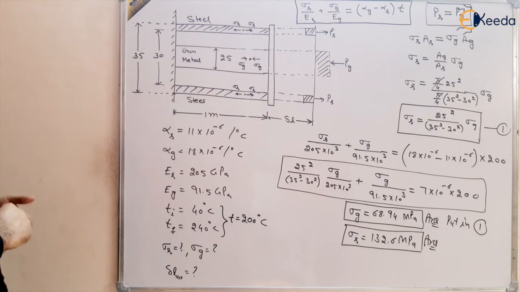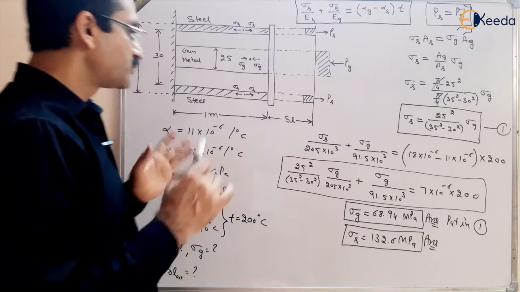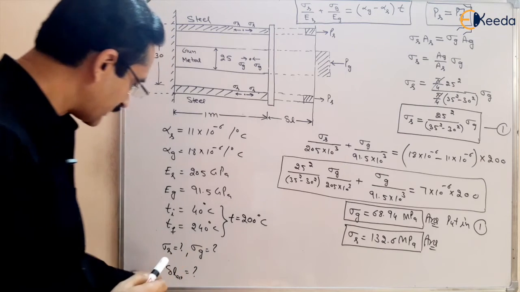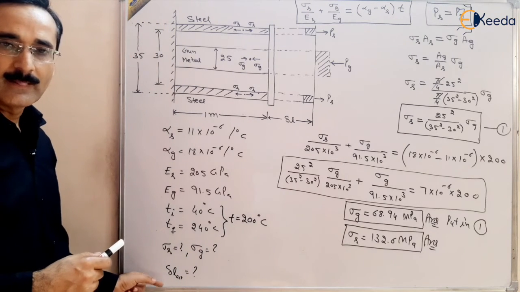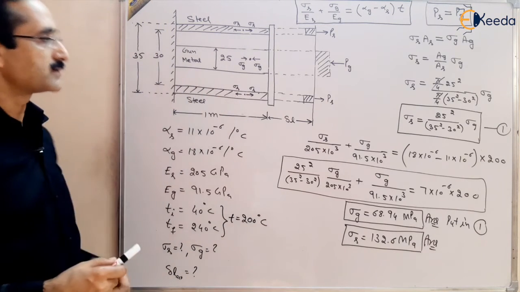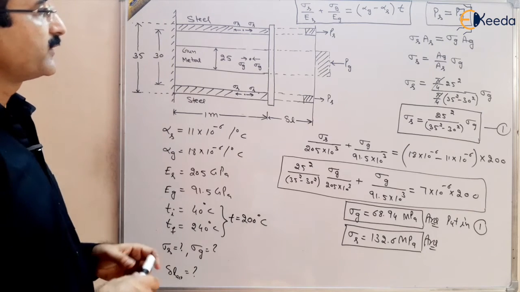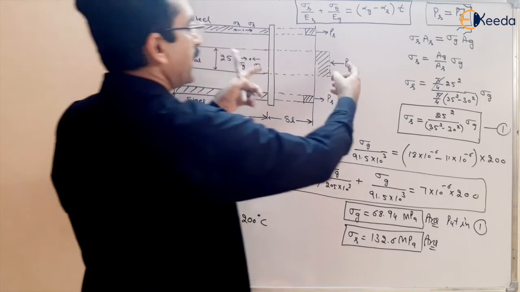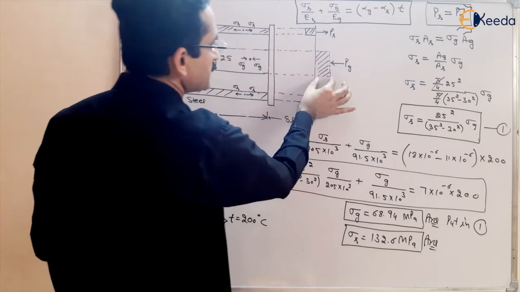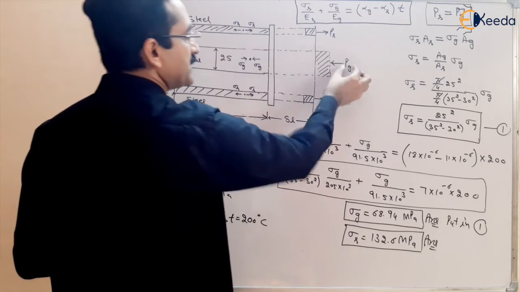Now, what is the extension? What is the actual extension, delta L actual, in this system? There is some free expansion in gunmetal and it is compressed by some amount due to this force Pg.